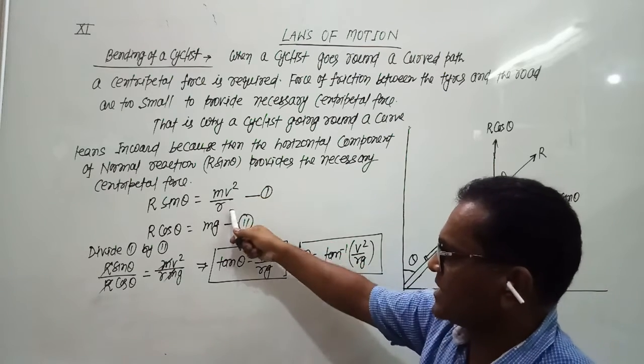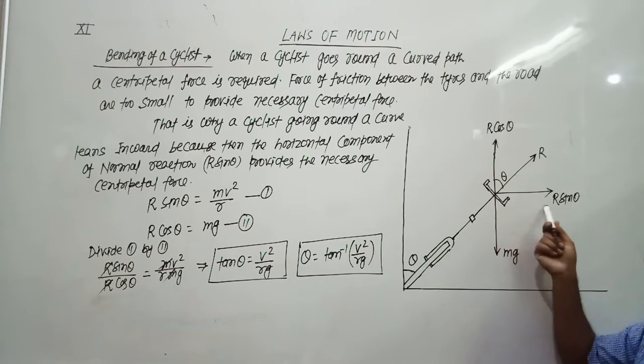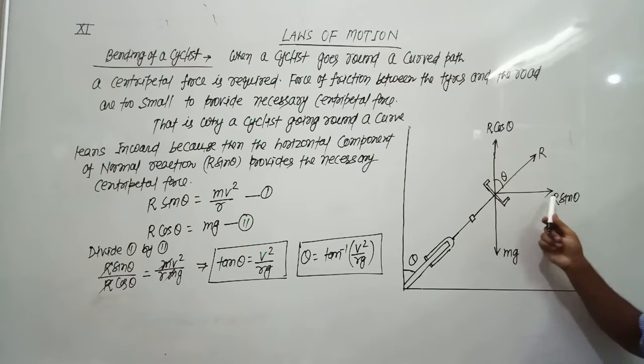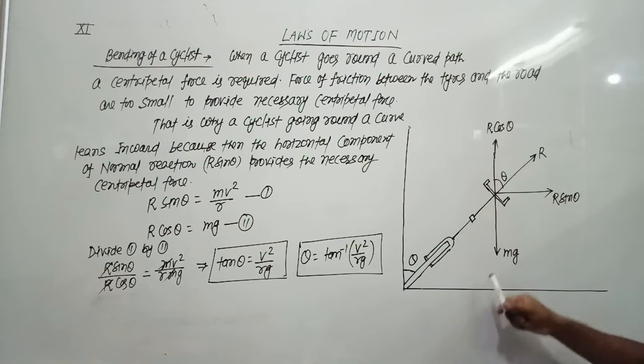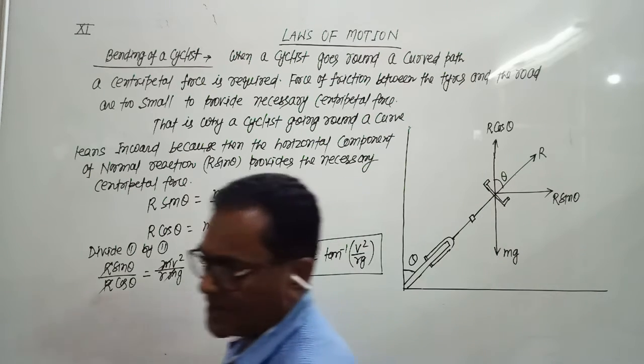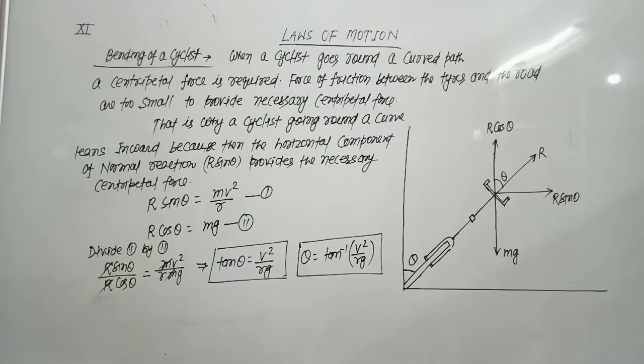Then R sin theta equals mv square by R. The horizontal force R sin theta is balanced by the centripetal force, and R cos theta equals mg. By dividing first by second, we get the value of theta, the angle by which the cyclist bends inwards to the vertical. Now we discuss a few numericals based on the concept of centripetal force.